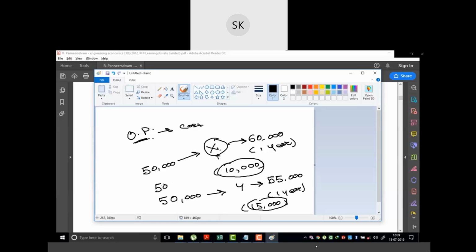So the person lost 5,000 rupees as an opportunity if he had invested in opportunity Y rather than investing in opportunity X. So the cost involved for this particular opportunity lost is 5,000. So this cost is known as the opportunity cost, that is 5,000 rupees in this case.